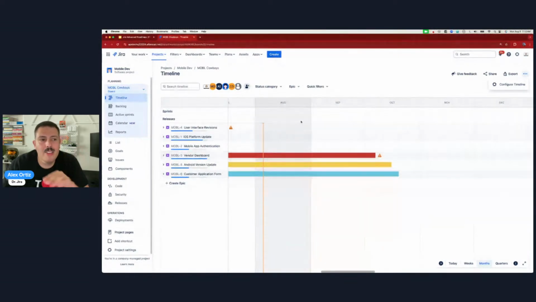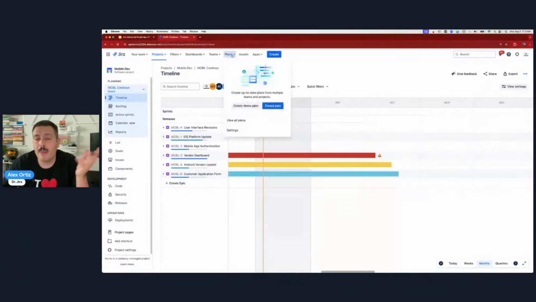So obviously this basic timeline, even though everybody has it, has some limitations. So we are going to talk about the advanced roadmap, the advanced timeline, because Atlassian, if you're on premium or enterprise, gives you something called a plan, or a Jira plan, or again, so many different names for it.